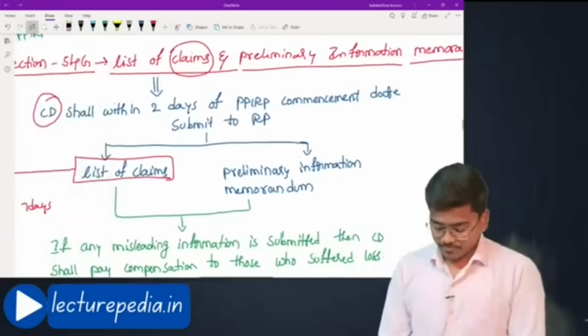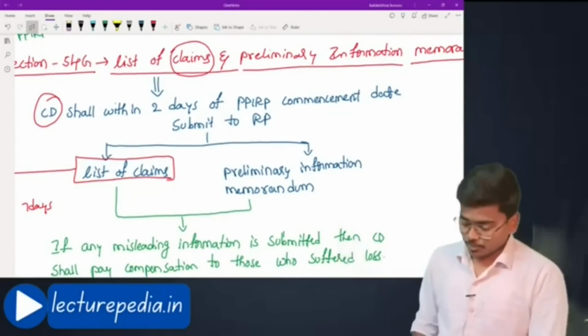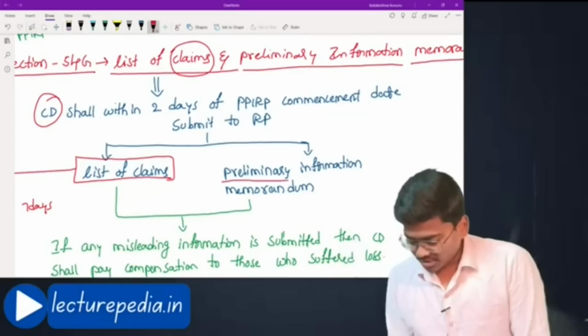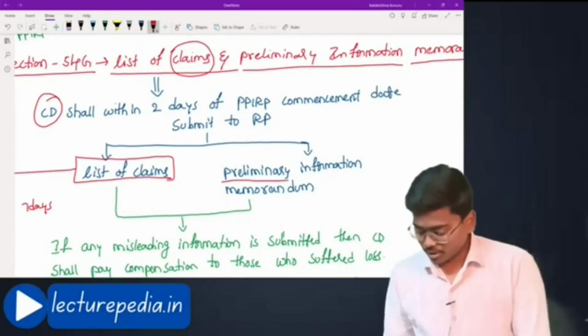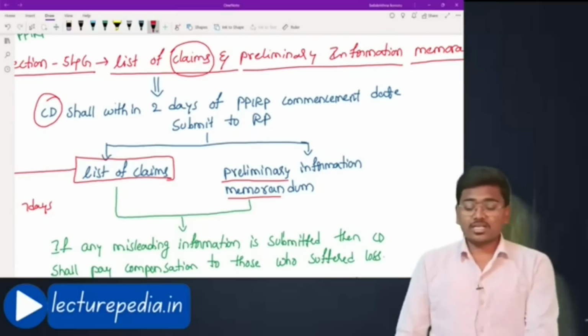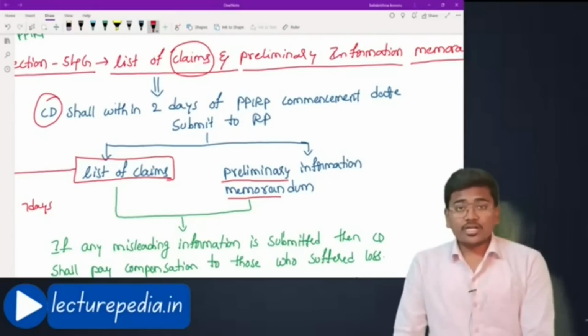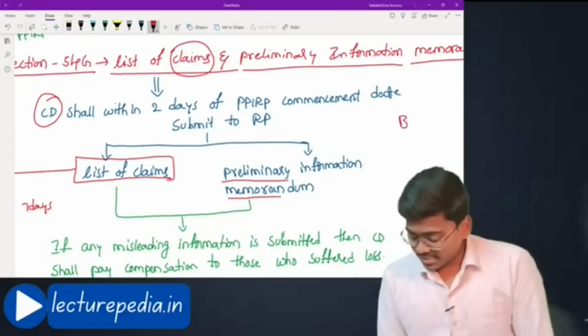What does he have to submit? The first one is the list of claims and preliminary information memorandum. What is the use of this preliminary information memorandum? Based on this preliminary information memorandum only, the resolution plan will be prepared. You might ask that the corporate debtor has already prepared a base resolution plan.